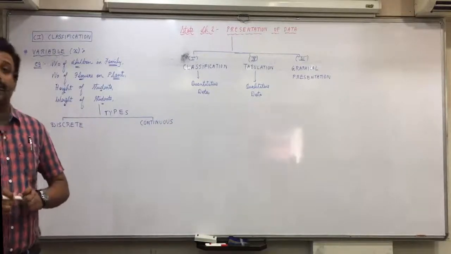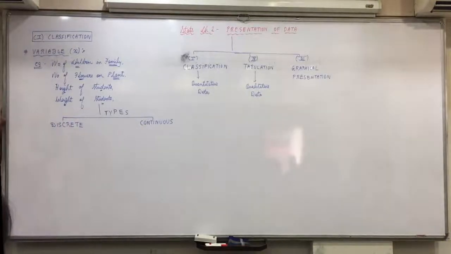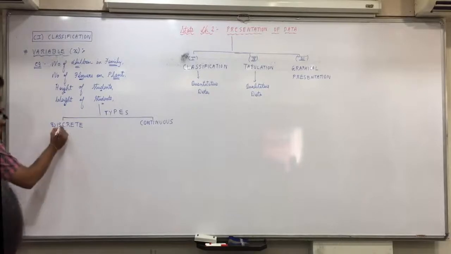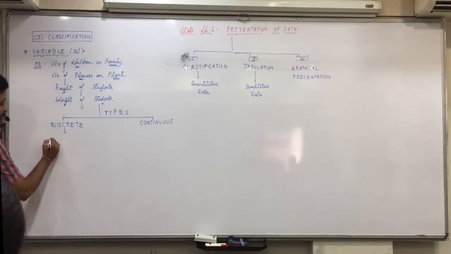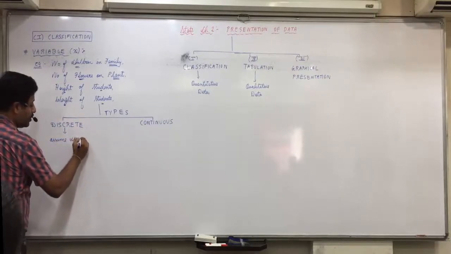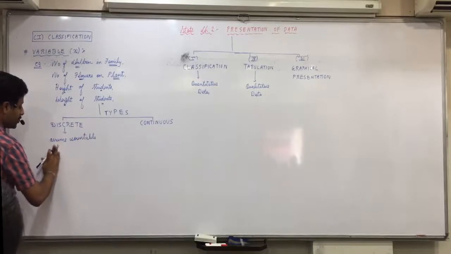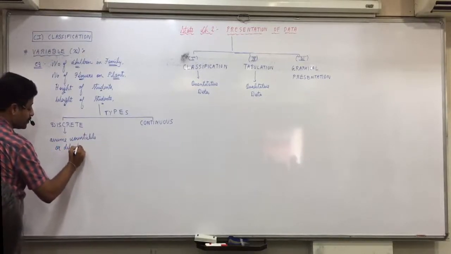One is discrete, the other is continuous. Now what is the meaning of discrete and continuous? Explained in textbook, which is not understandable. But they have explained that discrete means any variable which can assume countable or definite values. It can assume countable or definite means fixed values.